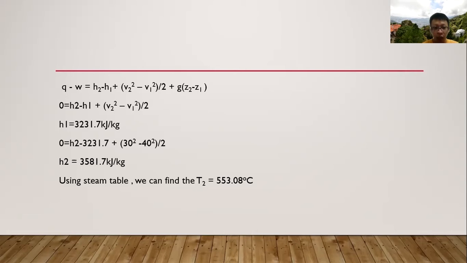kilojoule per kg. So we just use a mathematical method, and then we can find out that H2 equals 351.7 kilojoule per kg. So by using the steam table, we can find out that the temperature of that condition is 553.08 degrees Celsius. So this is how we use the first law of thermodynamics to find out the condition of the system.